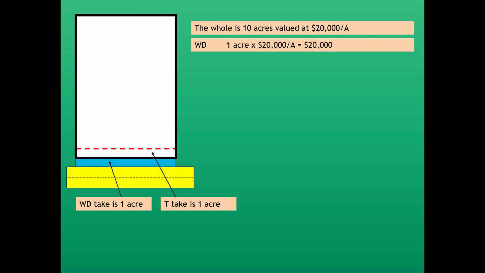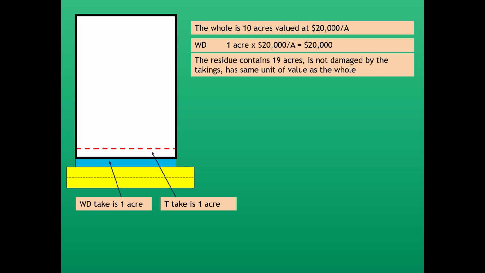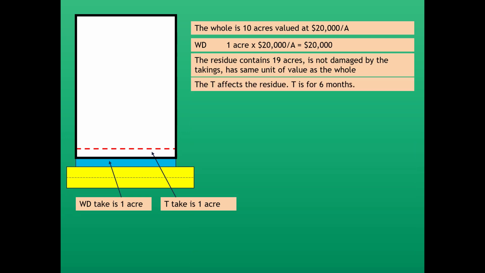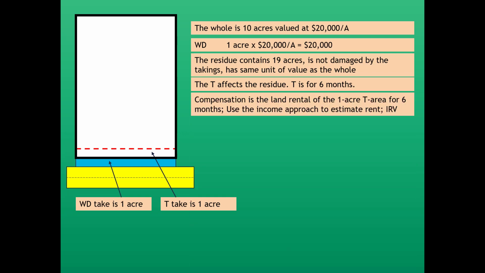That black outline represents the residue property. And you can see that the TCE taking is on the residue property. The residue now contains 9 acres. It's not damaged by the takings and has the same unit value as the whole. So the TCE affects the residue. Let's assume the TCE is for 6 months. So compensation is the land rental of the 1 acre TCE parcel for 6 months.